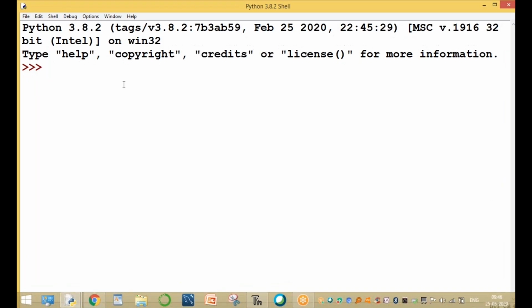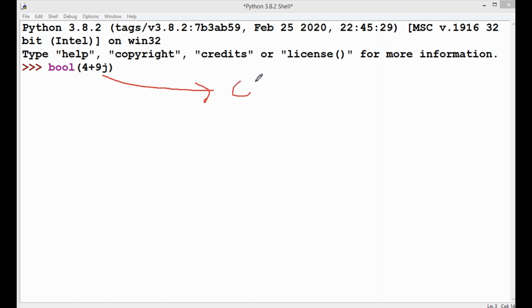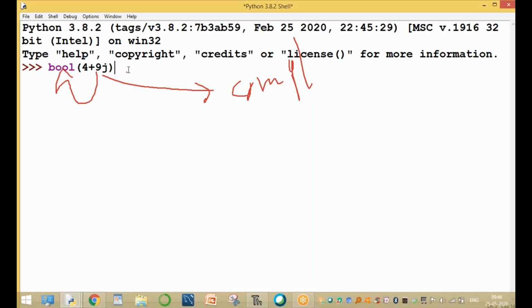For example, we are trying to convert a complex value. Bool of complex. Complex means 4 plus 9j. It is a complex value. This complex value is converting into Boolean type. The value is complex, and the output is true.